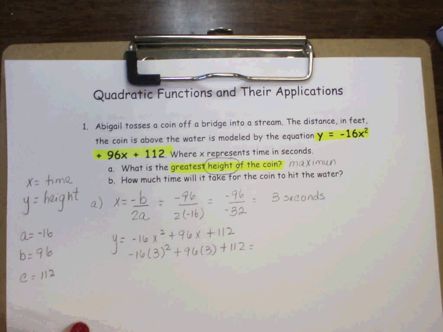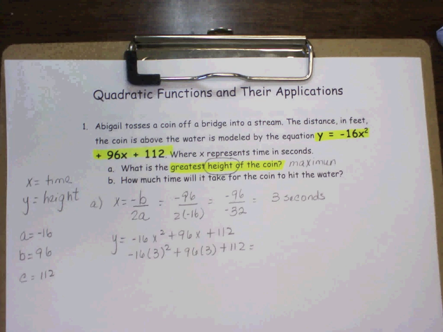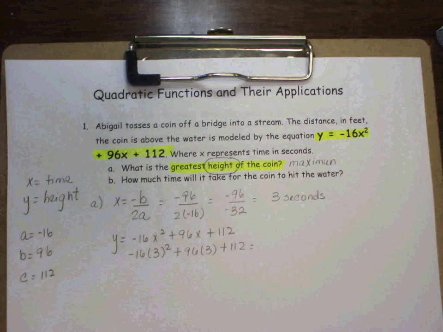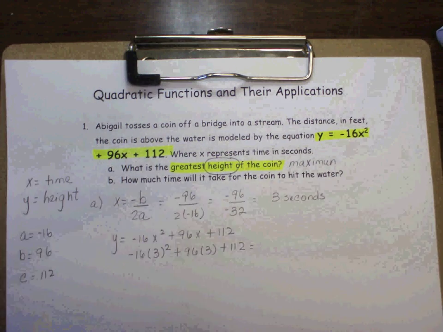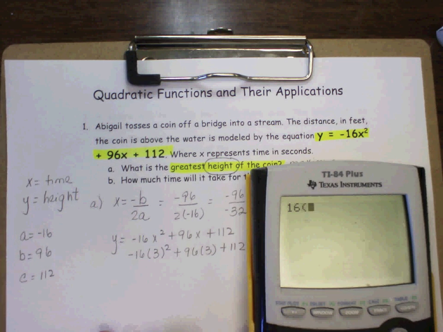And then you plug that in your calculator, just like you see it.